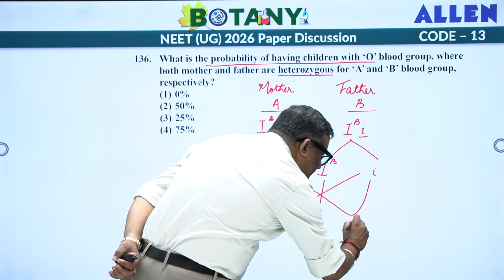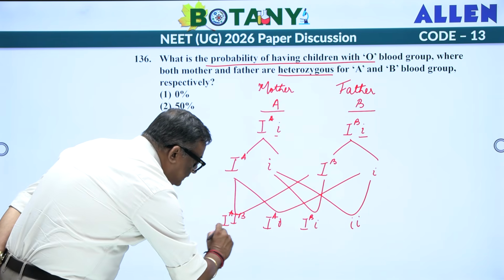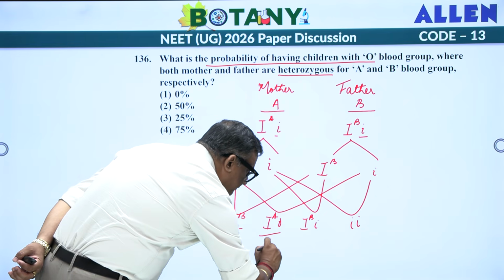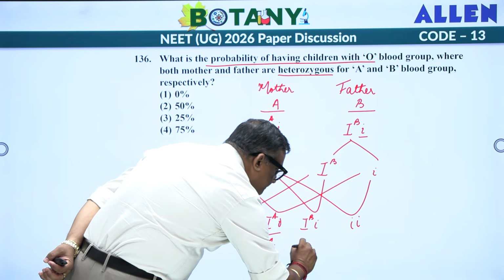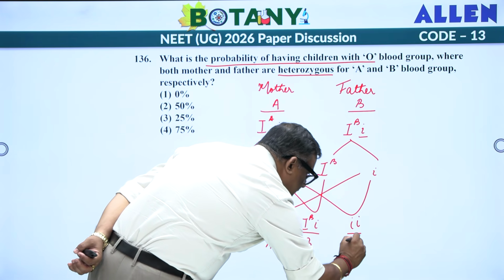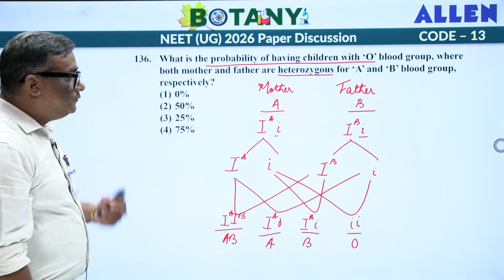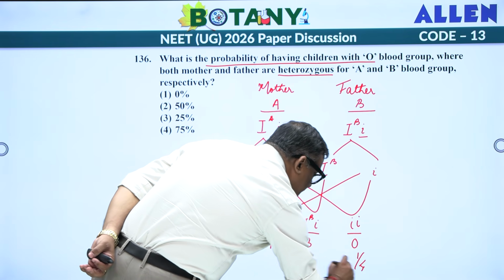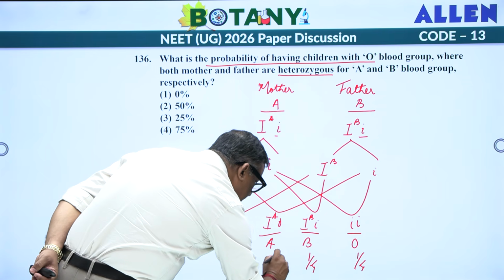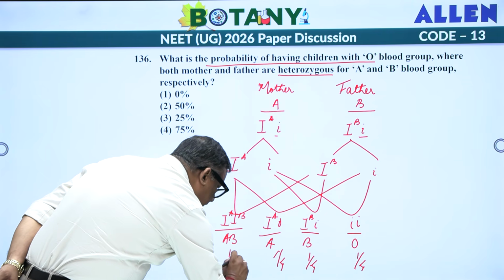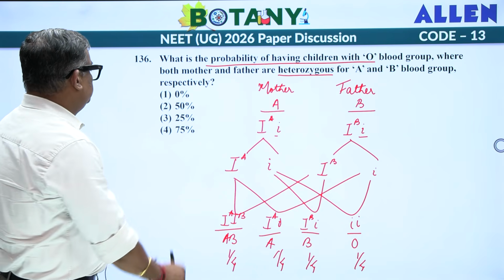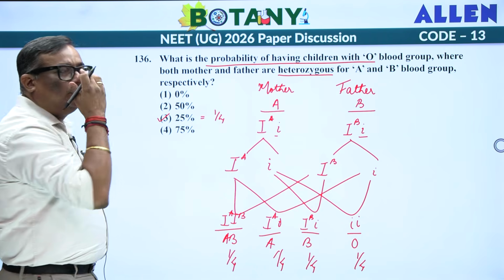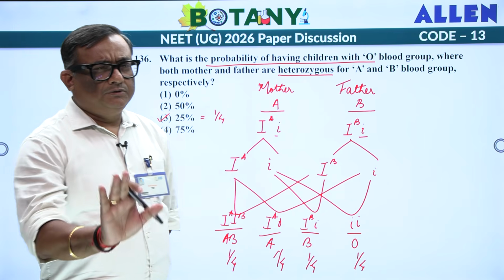What is the fourth one? Small i, small i. What is the blood group basically? This is going to be AB blood group. This is going to be A blood group. This is going to be B blood group, and this is going to be O blood group. So what will be the percentage of O blood group? 1 by 4, 1 by 4, 1 by 4, 1 by 4. 1 by 4 is nothing but 25%. Simple question.